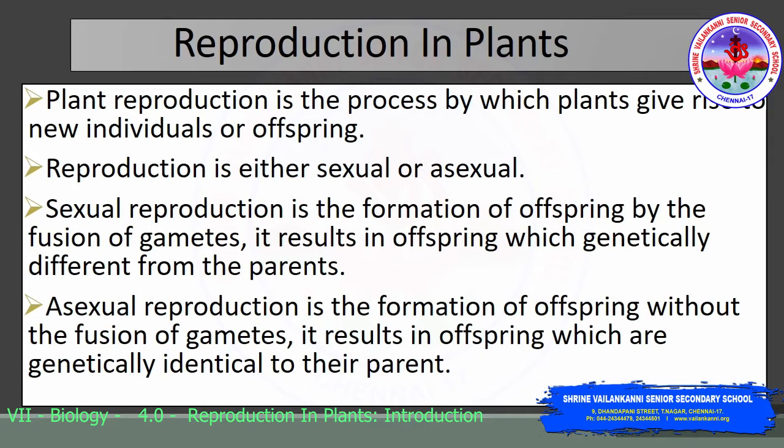Sexual reproduction is the formation of offsprings by the fusion of gametes. It results in offsprings which are genetically different from that of the parent. While asexual reproduction is the formation of offsprings without the fusion of gametes. It results in the offsprings which are genetically identical to their parents.